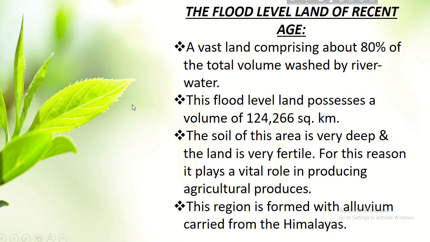Now we will know the flood plain region of recent age. A vast land comprising about 80% of the total area, washed by river water. This flood plain land possesses an area of 124,266 square kilometers. The soils of this area are very deep and the land is very fertile. For this reason, it plays a vital role in producing agricultural produce, and this region is formed with alluvium carried from the Himalayas.